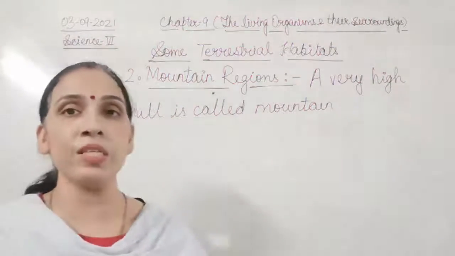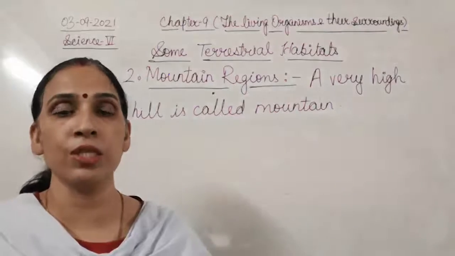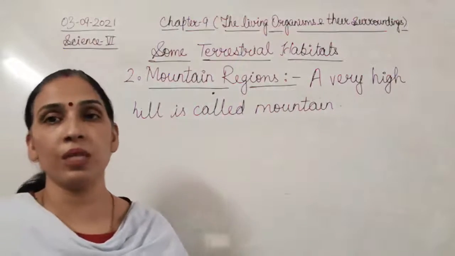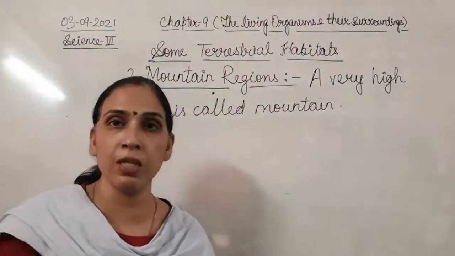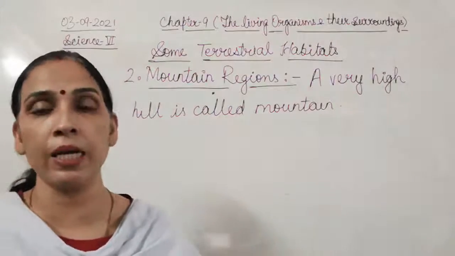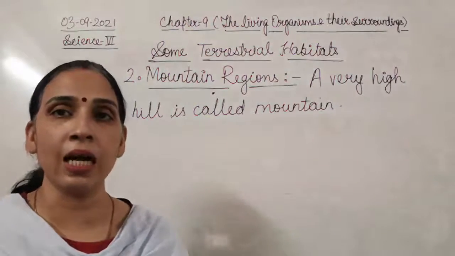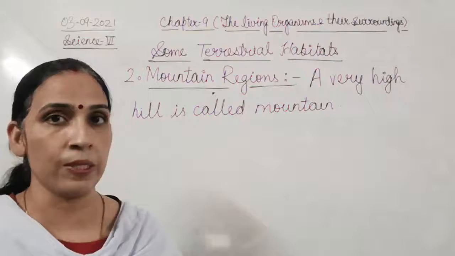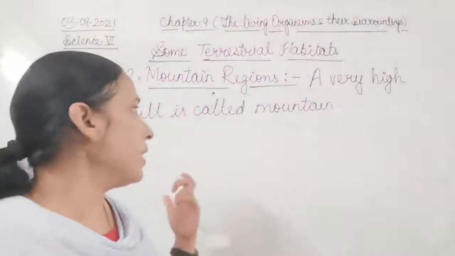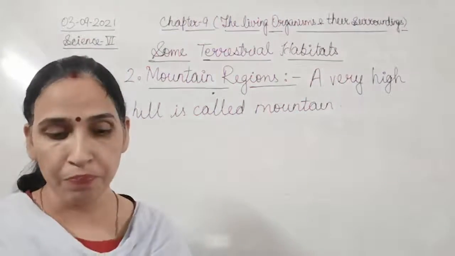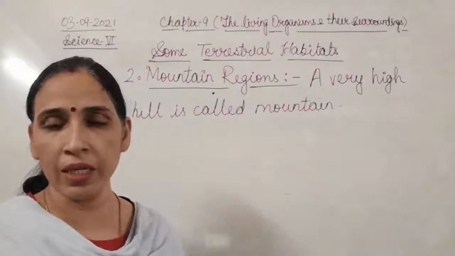Now as we were discussing mountain regions, we have already finished with the adaptation in plants and animals that we find in desert habitat. After that we started with mountain regions. Now a very high hill is called a mountain.